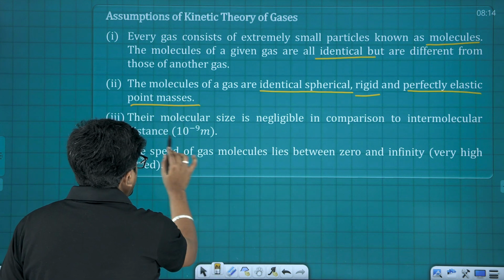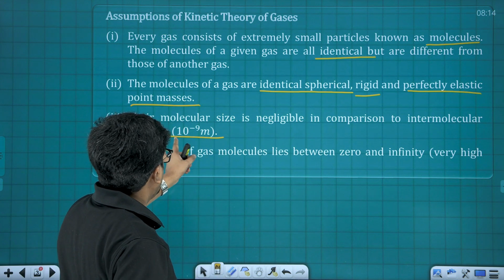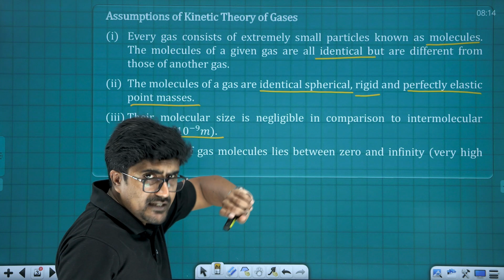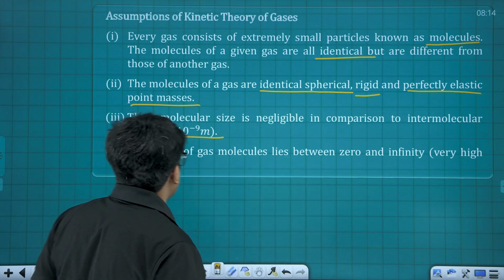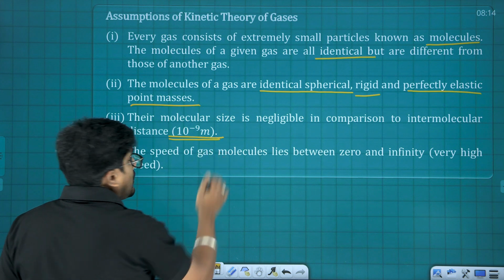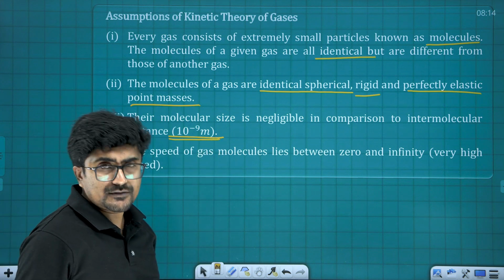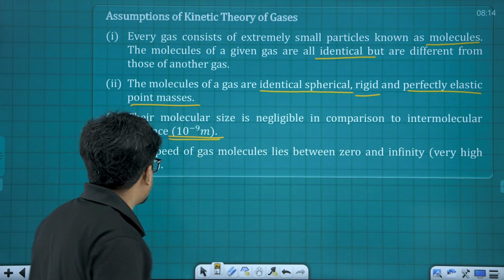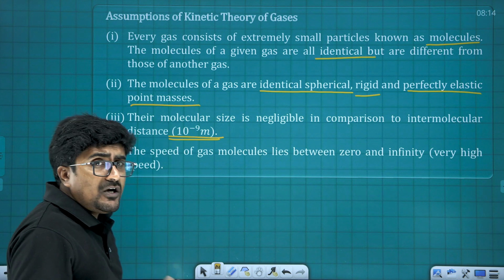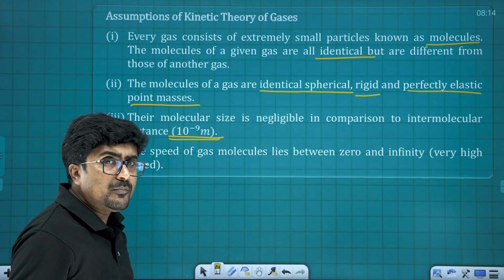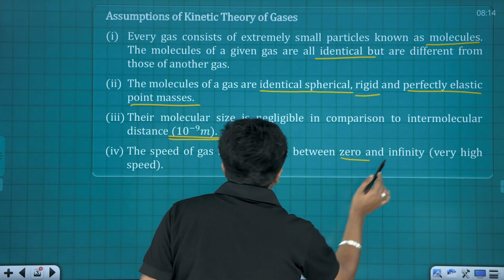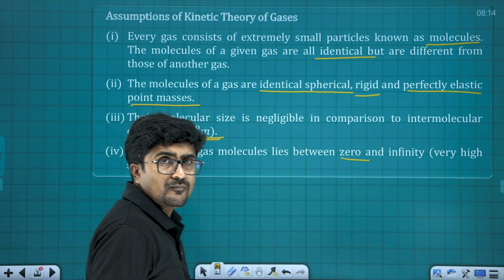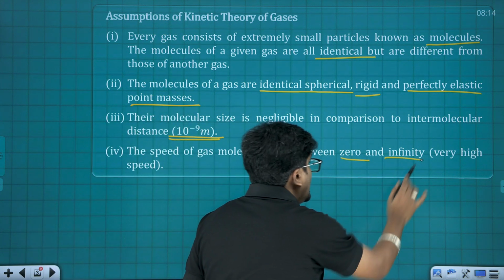The molecule size is negligible, and the average distance of separation is treated as 10 to the power minus 9 meters. Now the speed of the molecules, I repeat, depending upon the temperature, can lie between 0 to infinity.